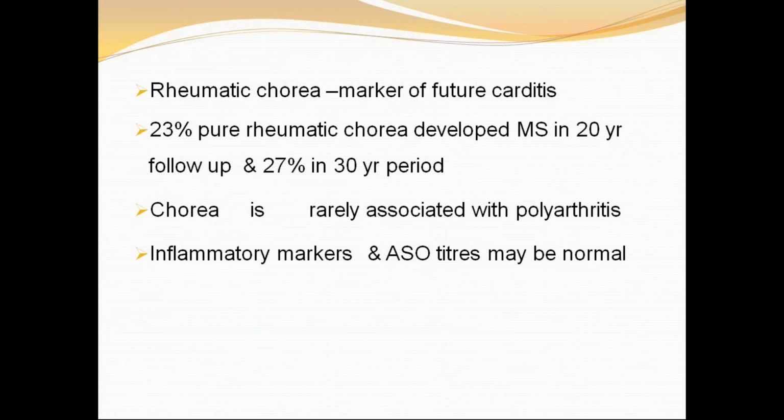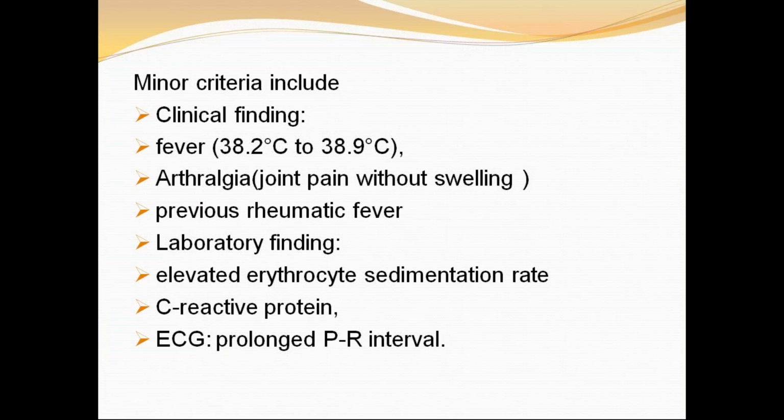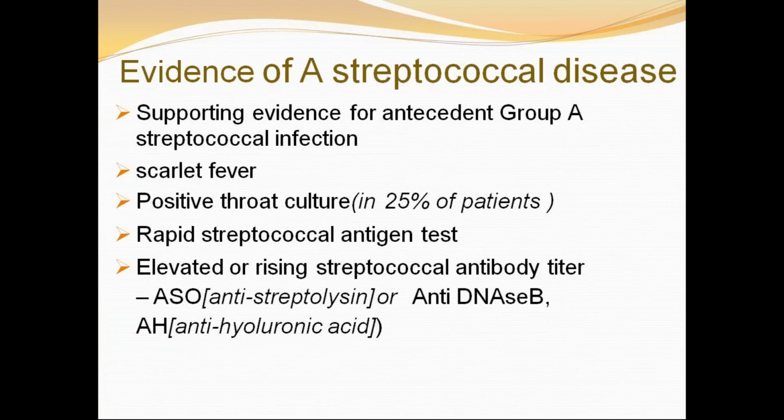Rheumatic chorea is a marker of future carditis. Chorea is rarely associated with polyarthritis. Inflammatory markers and ASO titers may be normal because of the long latency period. We already discussed the minor criteria, which differ in high risk and low risk populations. I already discussed those entities. So next is evidence of group A streptococcal infection: supporting evidence for antecedent group A streptococcal infection includes scarlet fever, positive throat culture, rapid streptococcal antigen test, elevated or rising streptococcal antibody titer, that is ASO or anti-DNase B and anti-hyaluronidase.